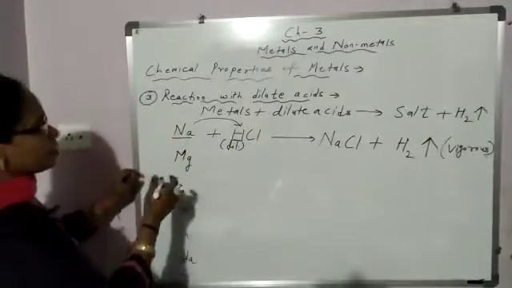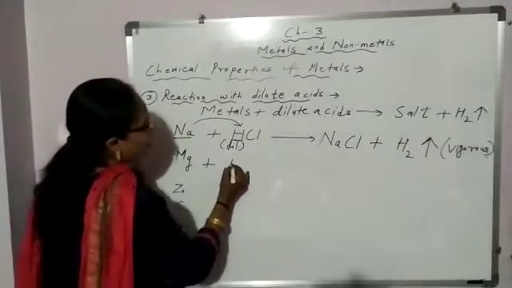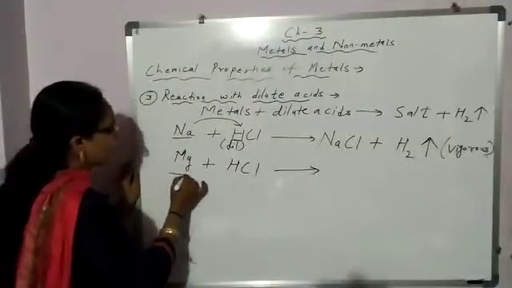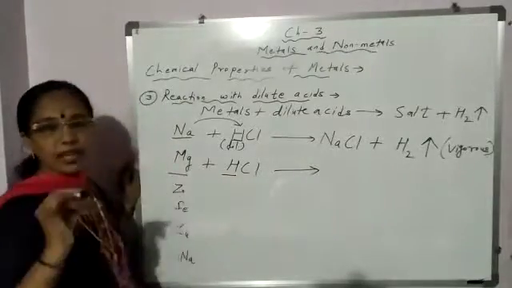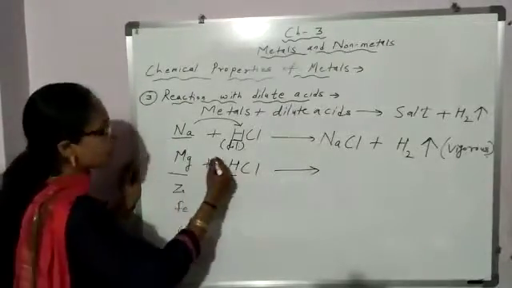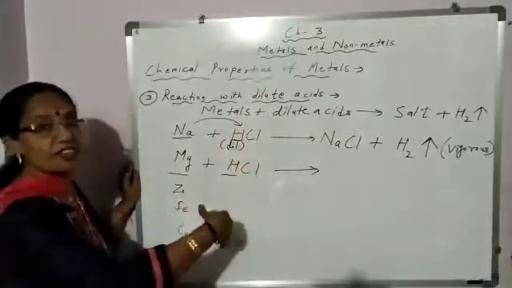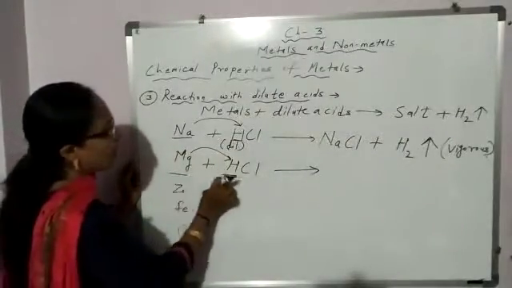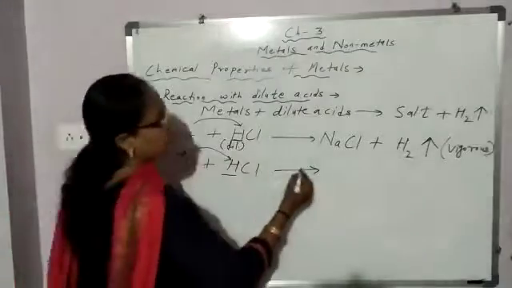Now come to magnesium. When it reacts with dilute hydrochloric acid, magnesium, it is more reactive than hydrogen. So magnesium will displace hydrogen, remove hydrogen and take its place. So what is obtained? Magnesium chloride.